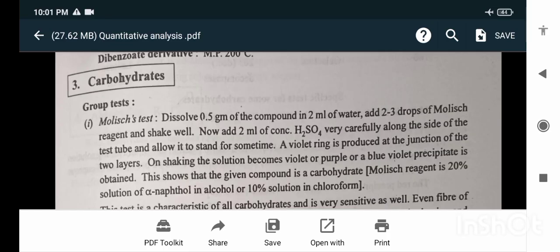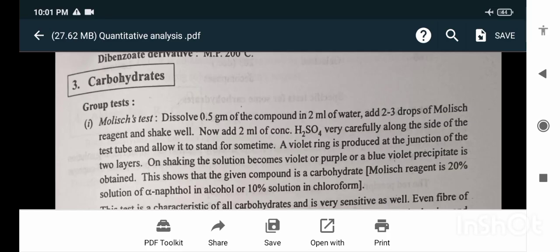Now add 2 ml of concentrated H2SO4 very carefully along the sides of the test tube and allow it to stand for some time. A brown ring is produced at the junction of the two layers. On shaking, the solution becomes violet or purple, or a blue-violet precipitate is obtained.